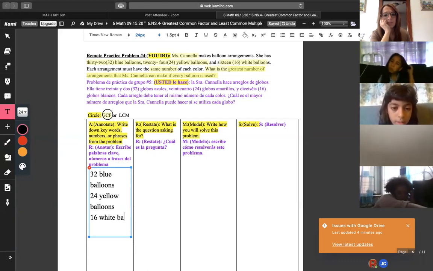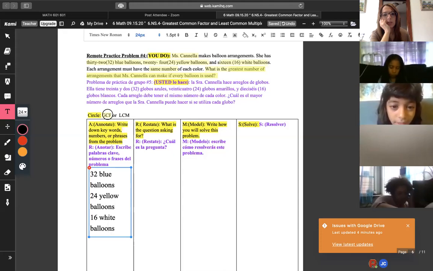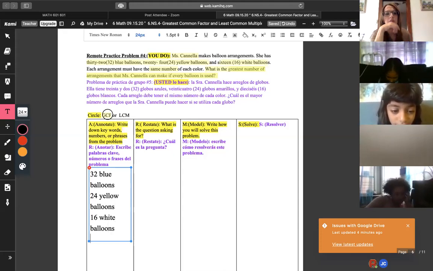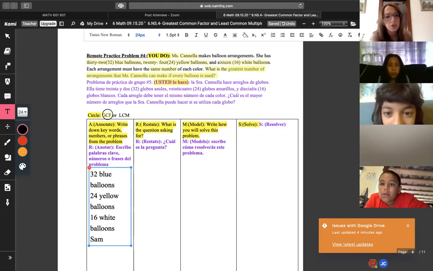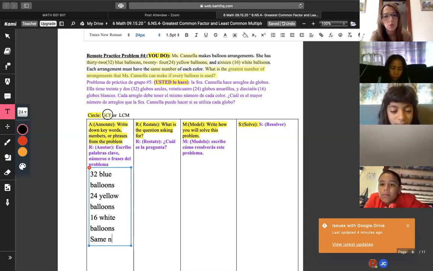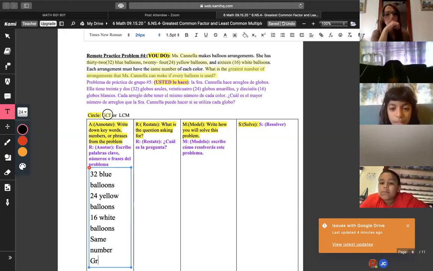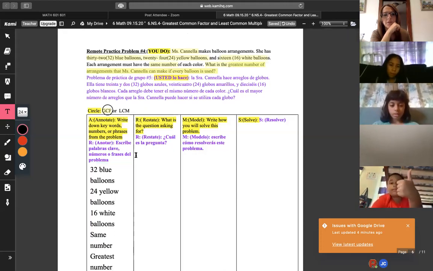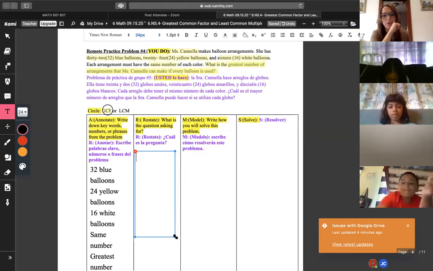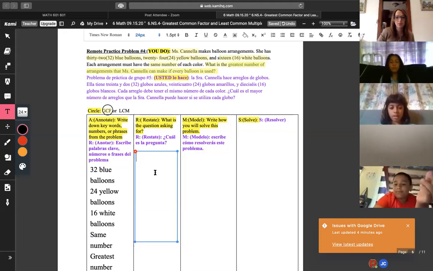And what else? What kind of number? There's two more words. It says each arrangement must have the same number, and then the question is asking for what kind of number? The greatest number. Perfect. That's how you tell Mr. R you have to find the GCF, because of the keyword greatest.